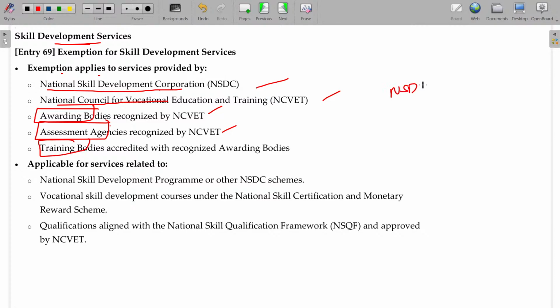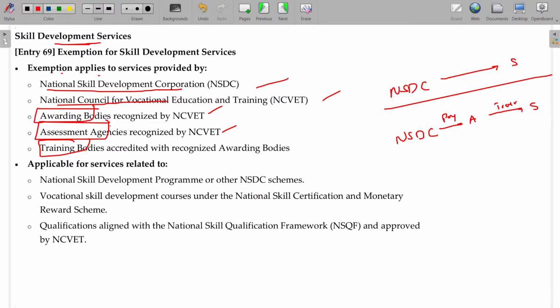NSDC can train the public and students free of cost. This service is exempt. NSDC appoints some third party A to train students, and payment is made, and A will train them.